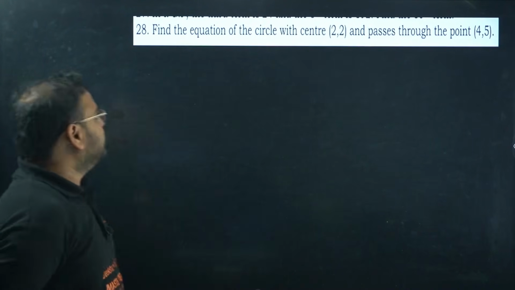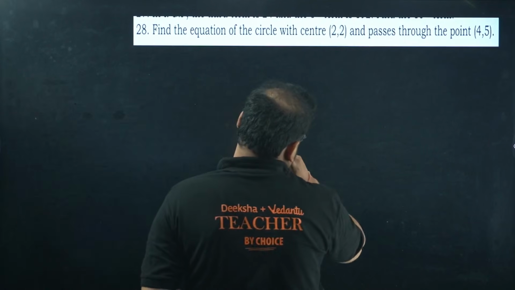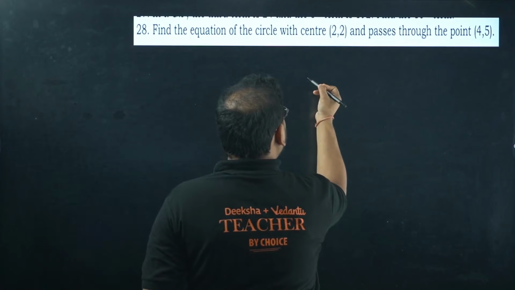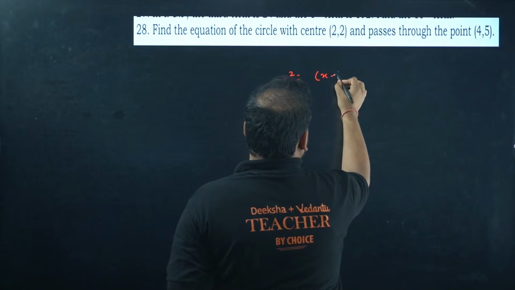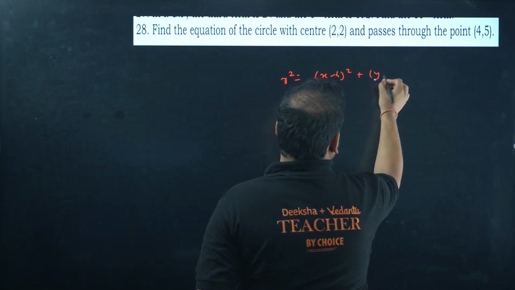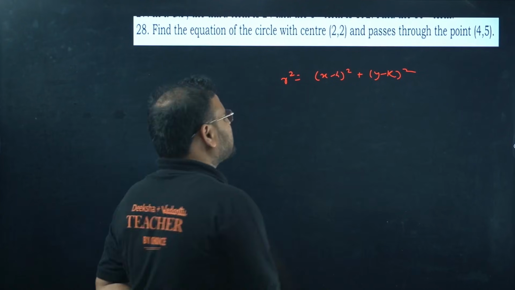Find the equation of the circle. Center is given. Radius, how would you find it? So we know that r square is actually (x minus h) square plus (y minus k) square. h and k means center, and they're given that it passes through the point 4, 5.